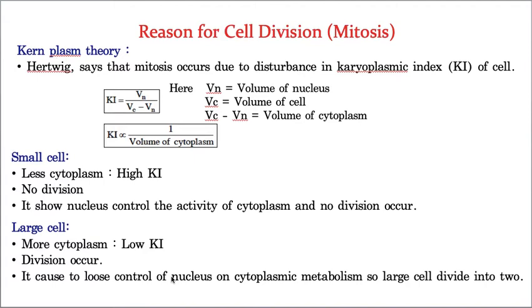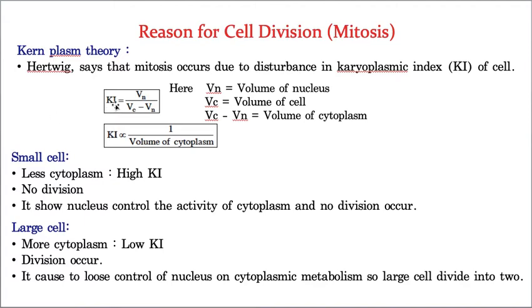That means the cell is filled with fluid. You know what that fluid is? In the nucleus, there is a fluid called nucleoplasm, whereas between the nuclear membrane and the plasma membrane there is one more fluid, called cytoplasm. So these two together are called the fluid part of the cell. Am I correct or not? Now the difference that takes place between the karyoplasm, that means nucleoplasm, and the cytoplasm, this difference makes the cell divide. So this is said by Hertwig.